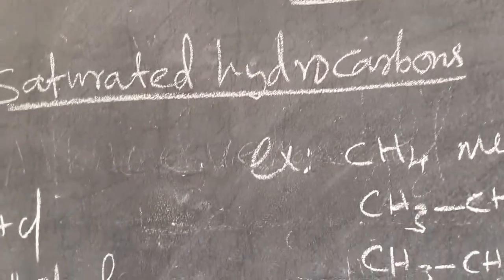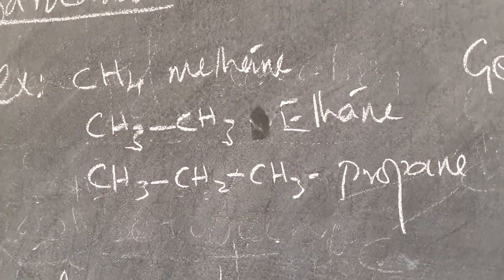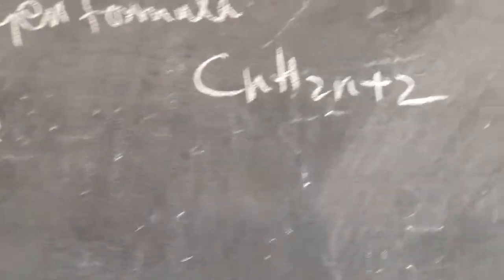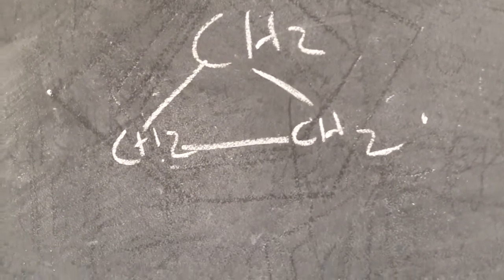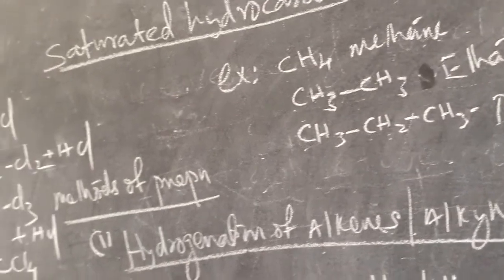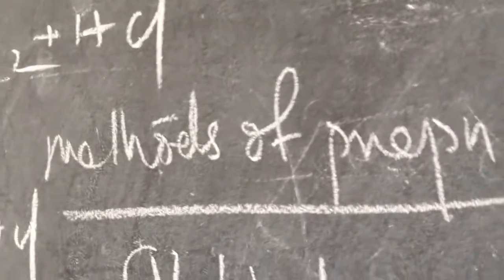So alkanes are saturated hydrocarbons. Examples: methane, ethane, propane, butane, etc. What is the general formula? CnH2n+2. This is one example of a cyclic compound, a cyclic alkane, cycloalkanes, right? Let us do some methods of preparation.